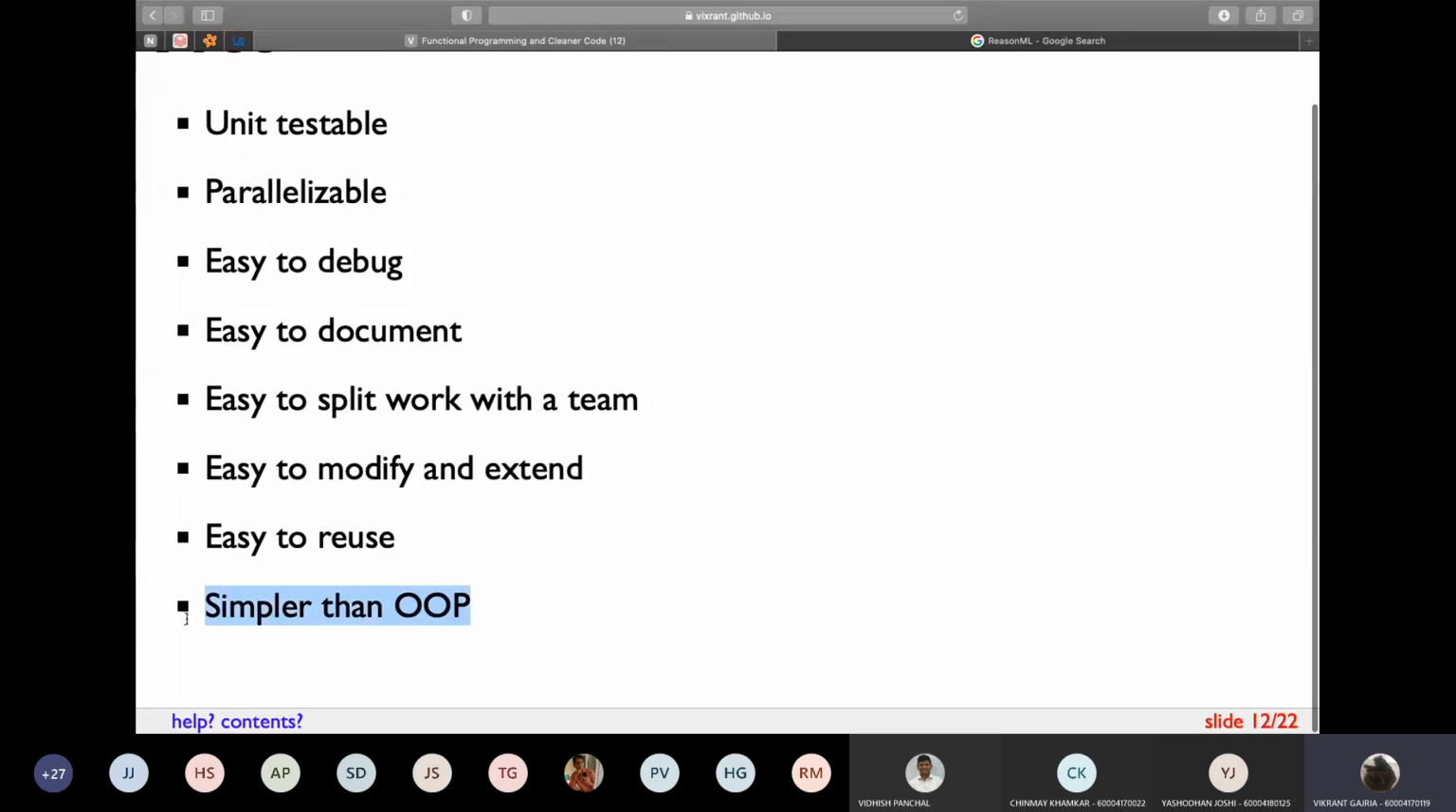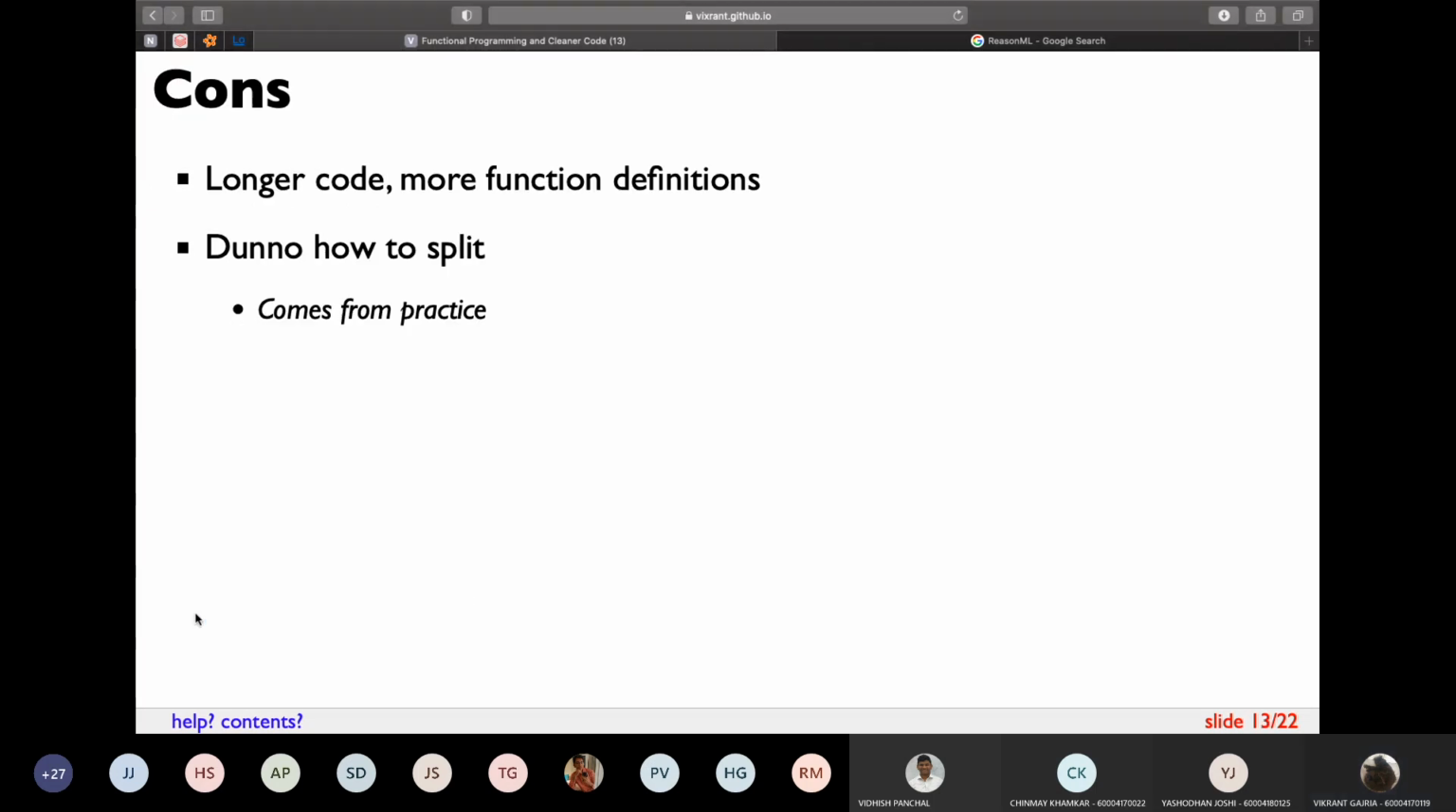And lastly, it is much simpler than OOP. I would rather just write a bunch of functions rather than messing up with my classes or something. There are a few problems with functional programming. Mainly, you are writing a little bit more, but the advantage is that you can reuse the code that you have written compared to some other approaches. And maybe you don't know how to split your program, or maybe you don't know how to split your algorithm. For that, you need to practice. That comes from practice.